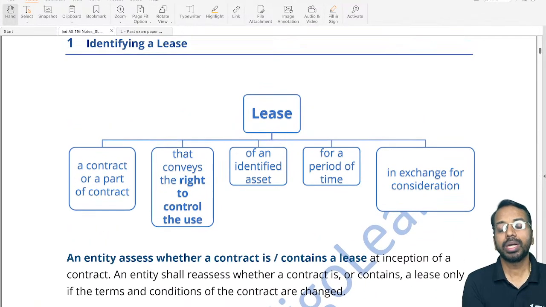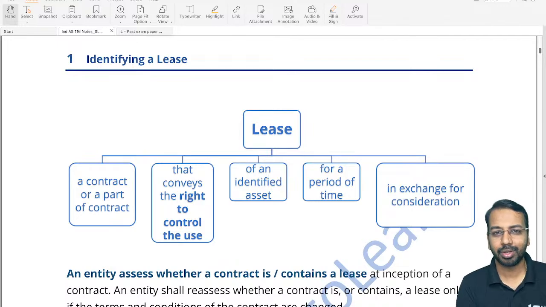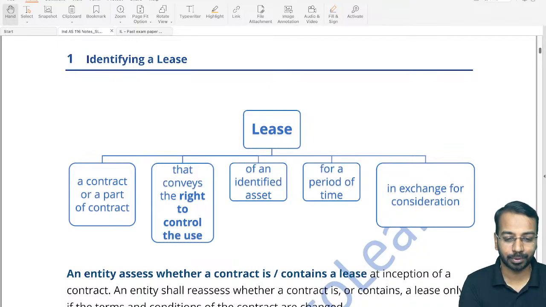Now, what is a lease? Whenever we talk about a lease or whenever we hear this term lease, something which strikes our mind is rent. Lease is also something like rent. Okay, but there is a distinction, because rent, you don't say that we will take a hotel room on lease, because that's for a short term period. So rent generally connotes a short term contract, whereas lease is something which talks about long term contract. That is not absolutely necessary for our understanding purpose.